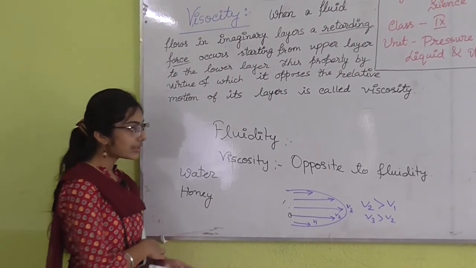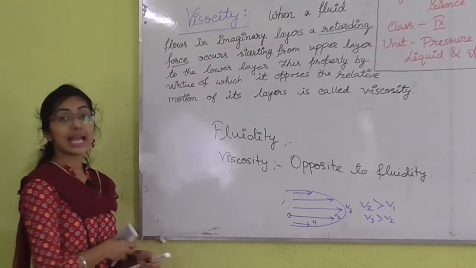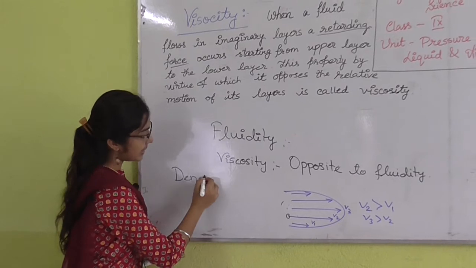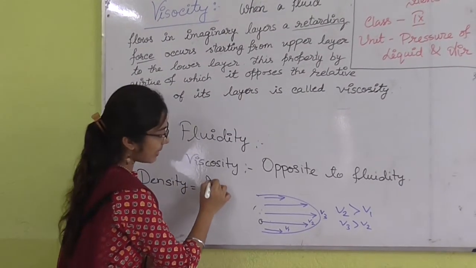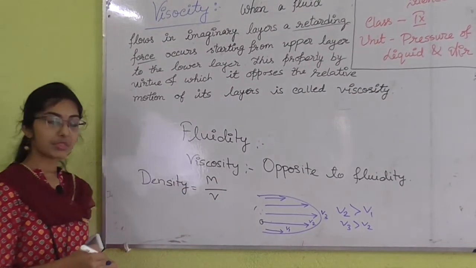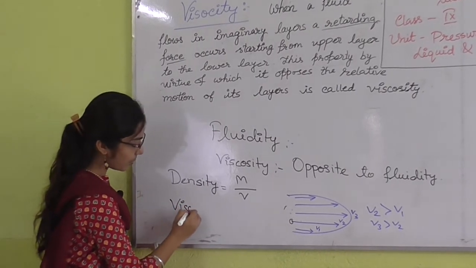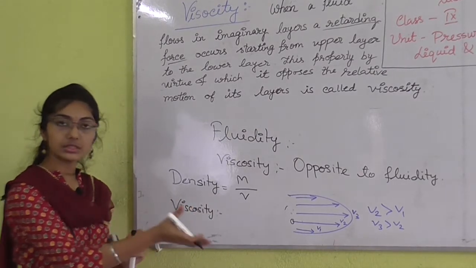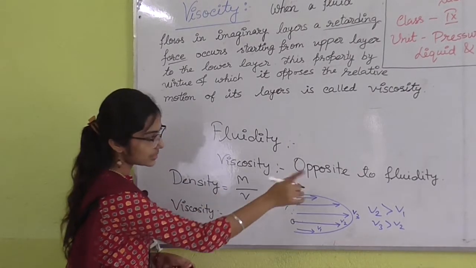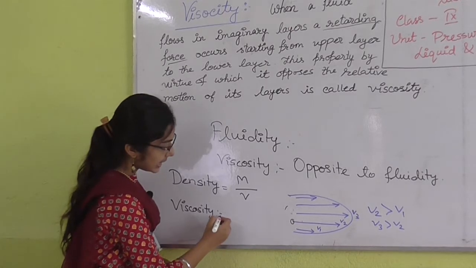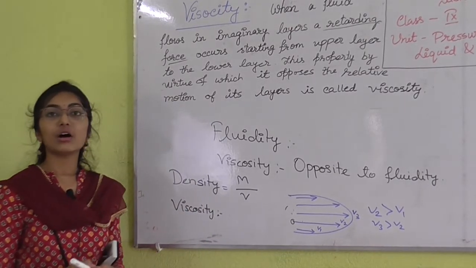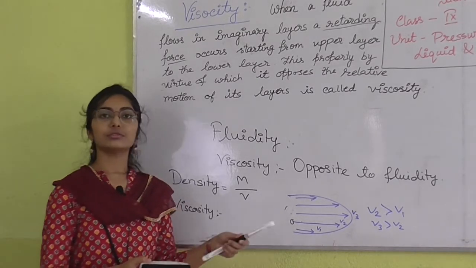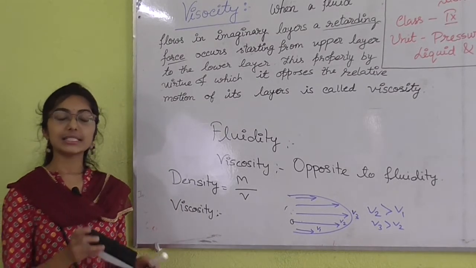So what is the difference between viscosity and density? Density means mass per unit volume of a liquid, but viscosity is just opposite to fluidity, and it does not depend on the density of the matter. It depends only on the retarding force of the layers present in the liquid.